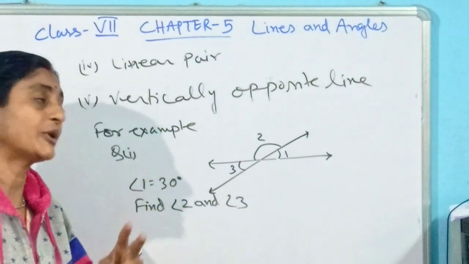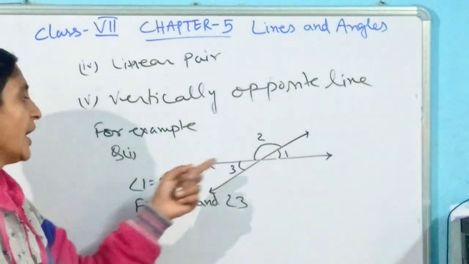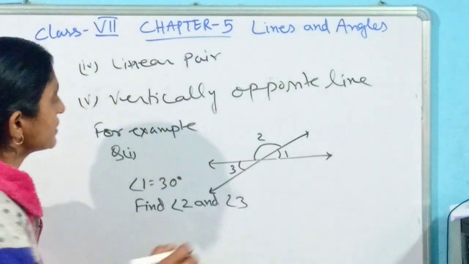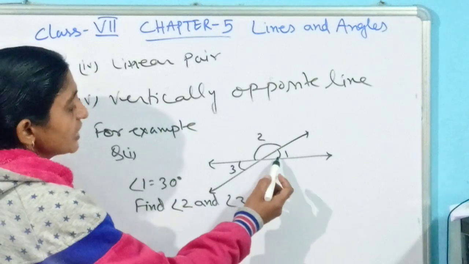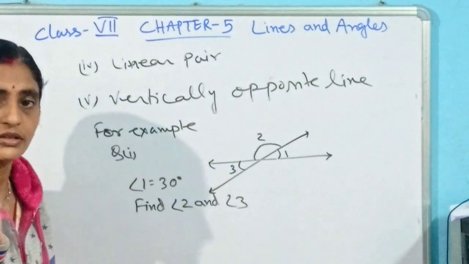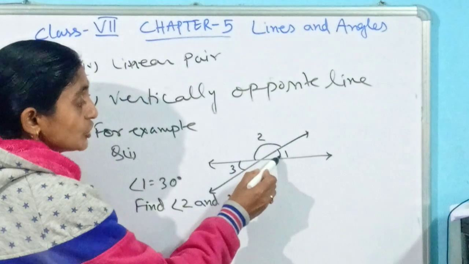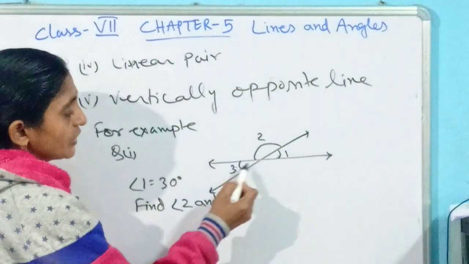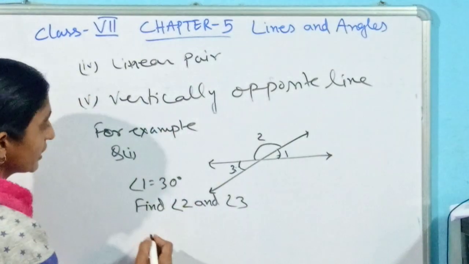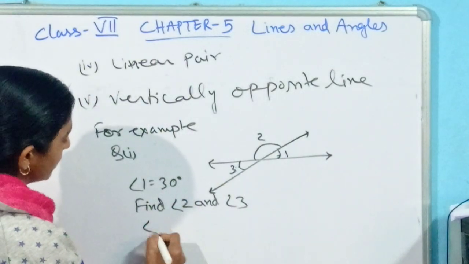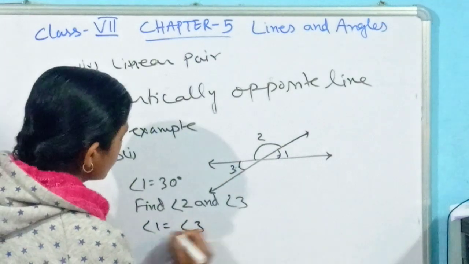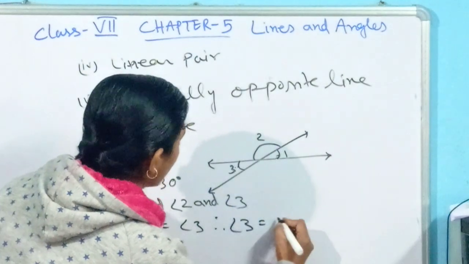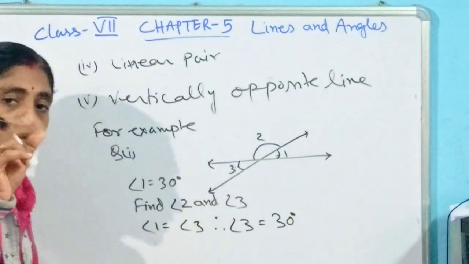Here we will apply two situations. First one, as we have already discussed about the vertically opposite angles. Now you can tell me which angle is vertically opposite to angle 1. Yes, just opposite of angle 1 is angle 3. Angle 1 and angle 3 are vertically opposite. So in the first condition we can write angle 1 equal to angle 3. Therefore the measure of angle 3 will be equal to angle 1, that is 30 degree.